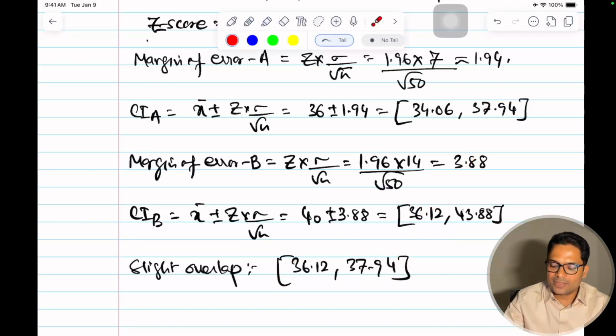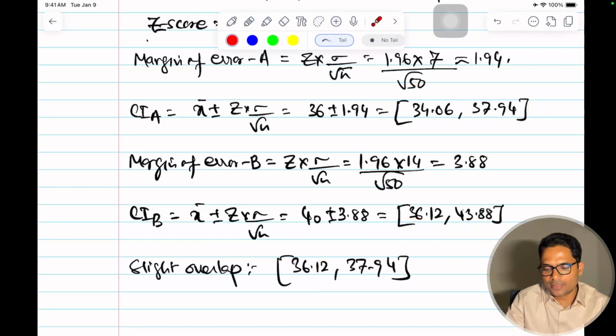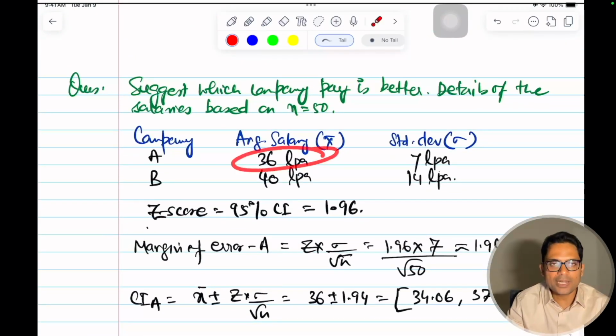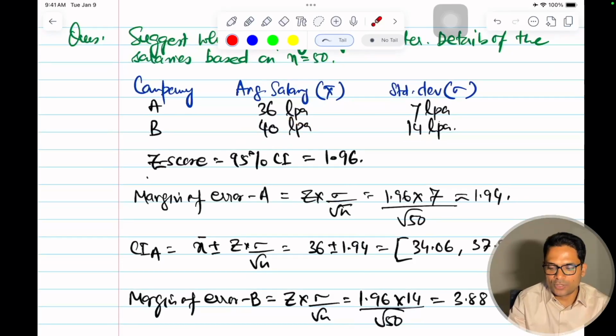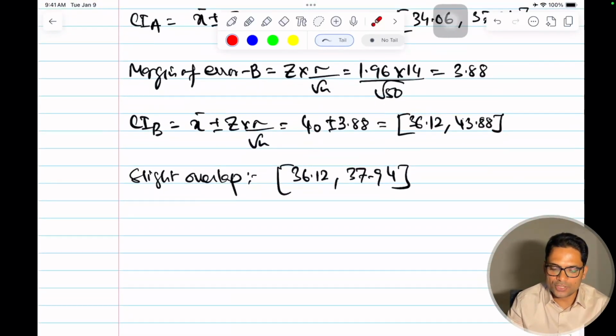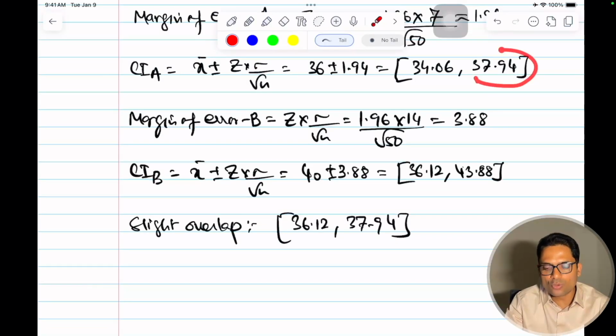So there may be a case, if you get on the lower end of this company, then you will get 36, and if you get on the higher end of this company, then you can get almost 38. So you will end up getting paid more for this company than this company. So you cannot outrightly say that this company is paying better, because you have to consider the standard deviation also in the equation. Now you have the information of confidence interval, and on the basis of this, you will have more confidence to decide which company is paying better. I hope this helps.